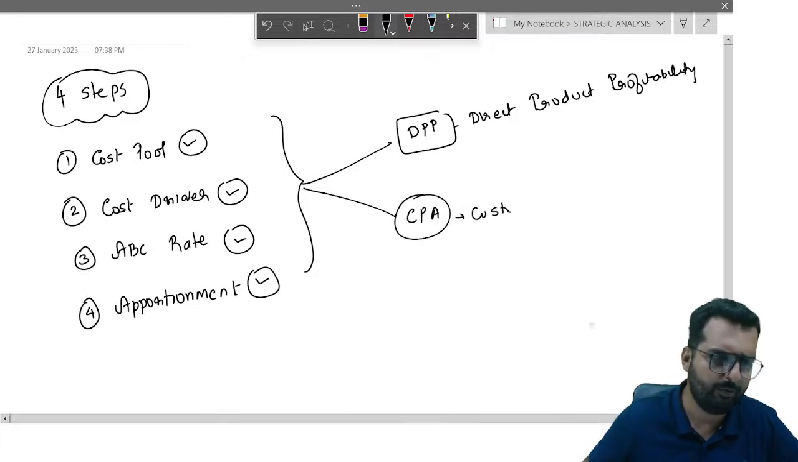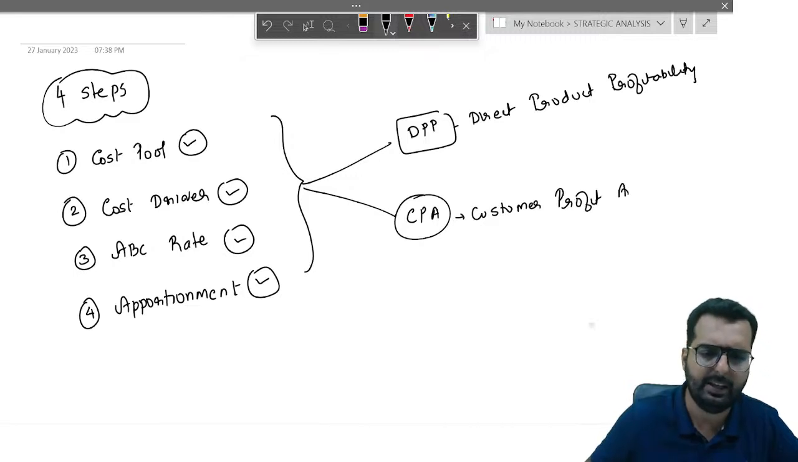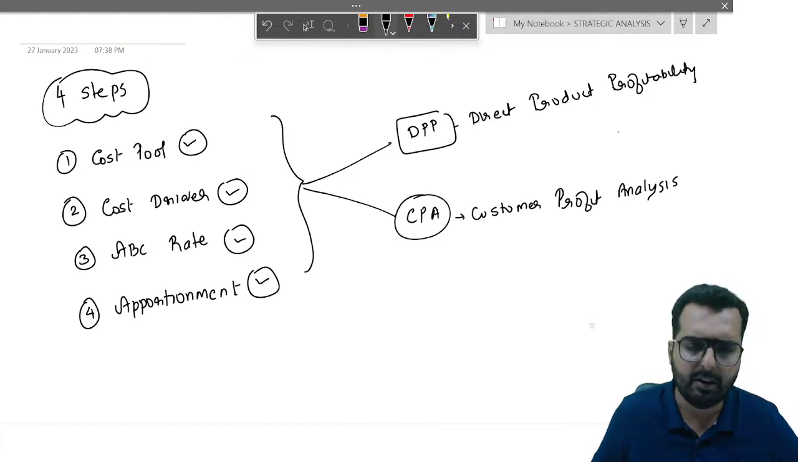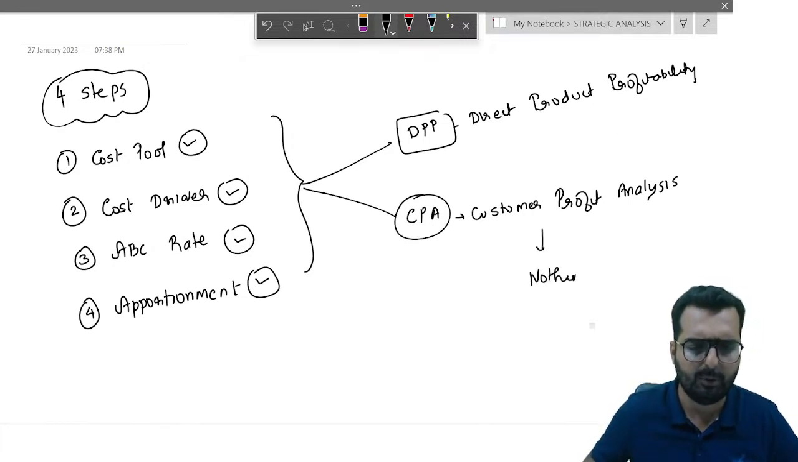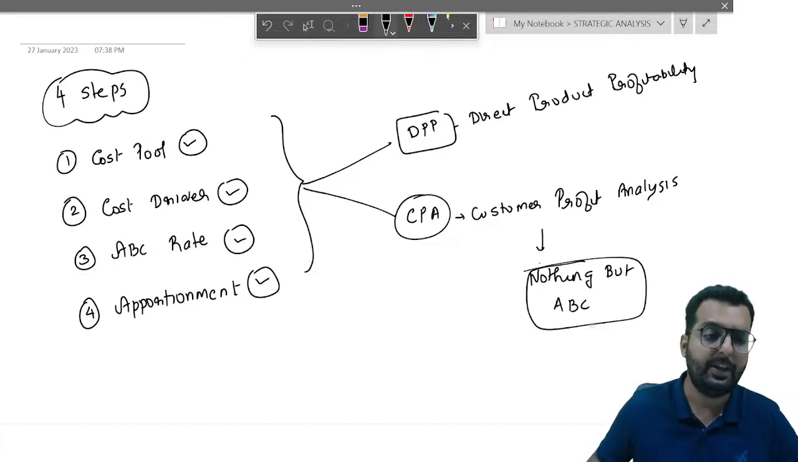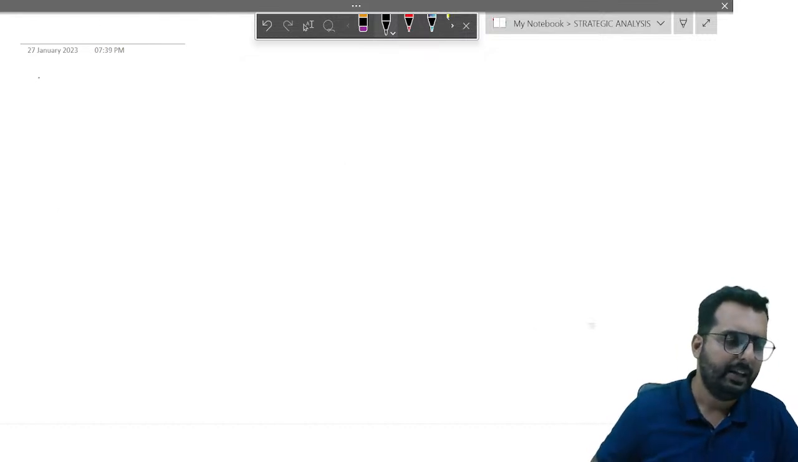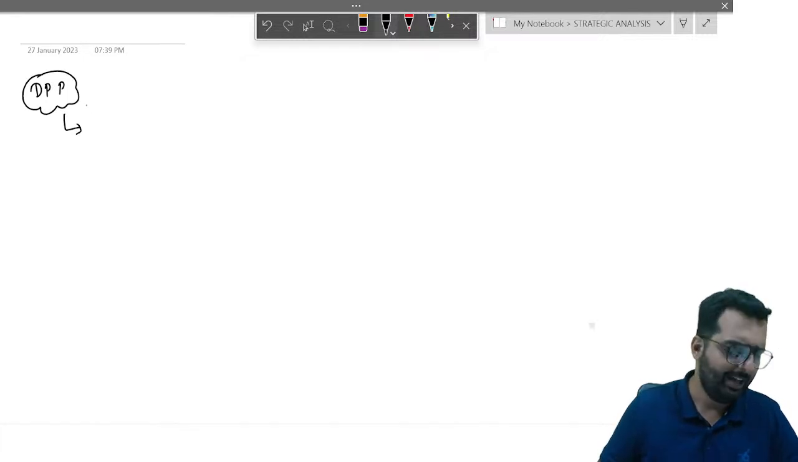Whereas CPA, the full form is customer profitability analysis. Everybody clear with this part? So these two are nothing but activity based costing only, same four steps. But for terminology purposes, they are using DPP and then they are using CPA. Keeping this in mind, I will now explain to you the logic of DPP.